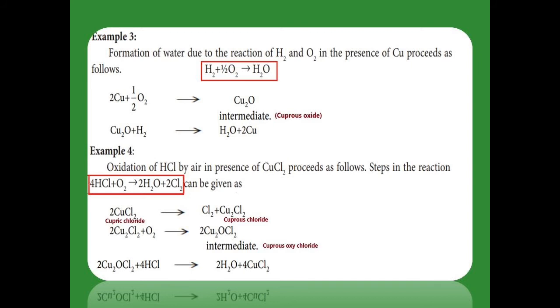So first of all, one of the reactants reacts with the catalyst and produces an intermediate. That intermediate once again reacts with another reactant and produces the product. See, so that is the intermediate compound theory.